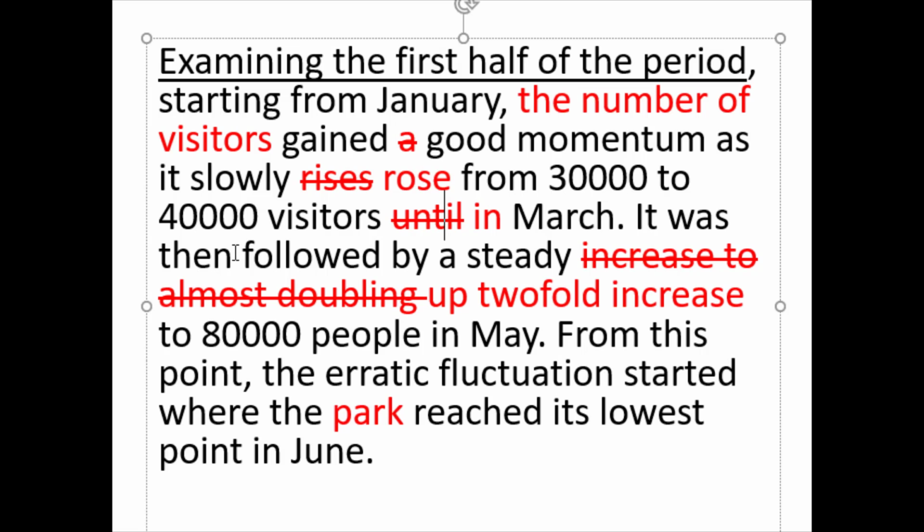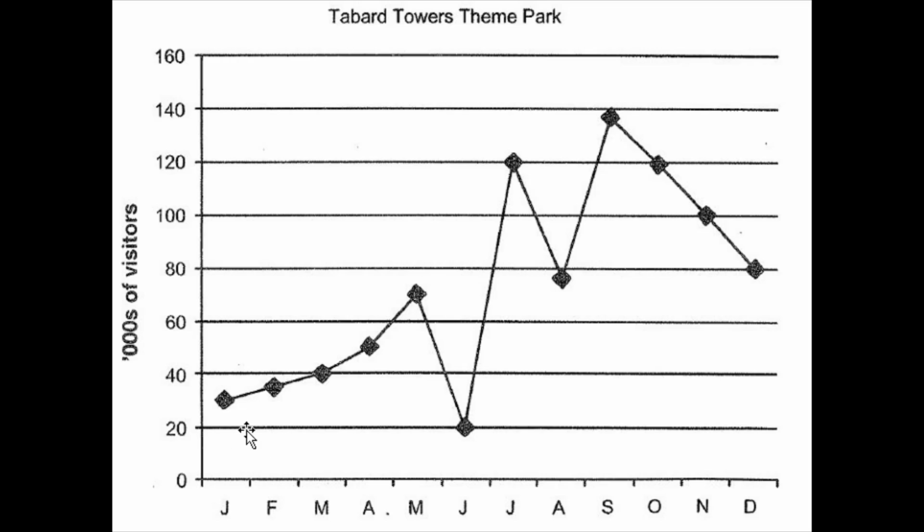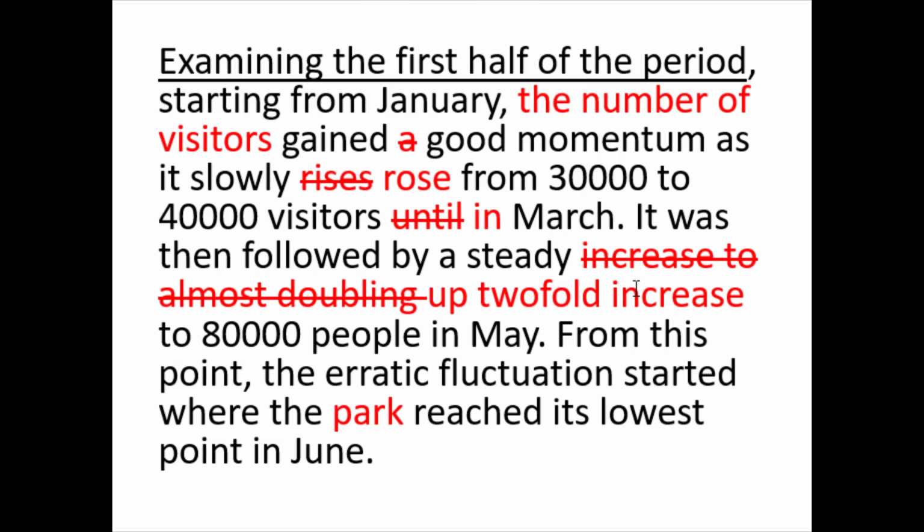From 30,000 to 40,000 visitors. Remember, the preposition for months is "in." So it rose from 30,000 visitors in January to 40,000 visitors in March, not "until March." It was then followed by a steady increase to almost doubling.